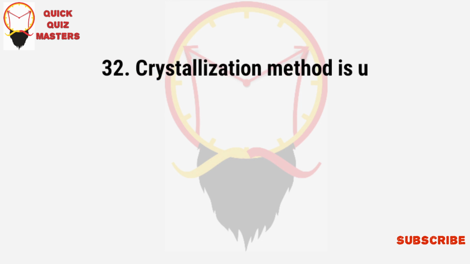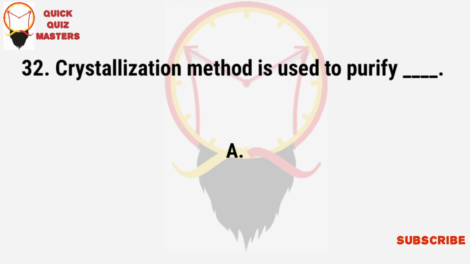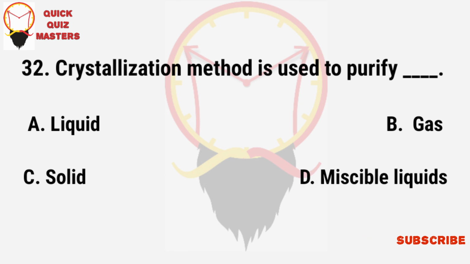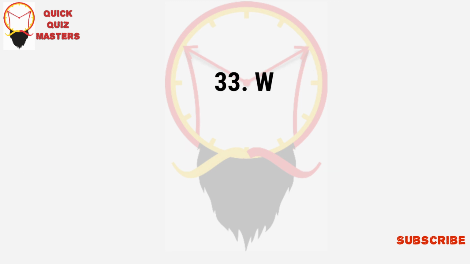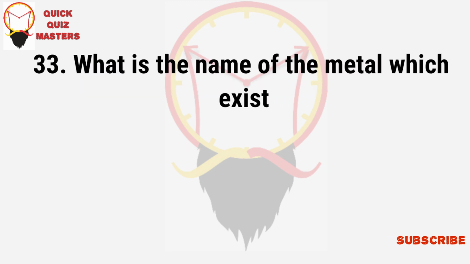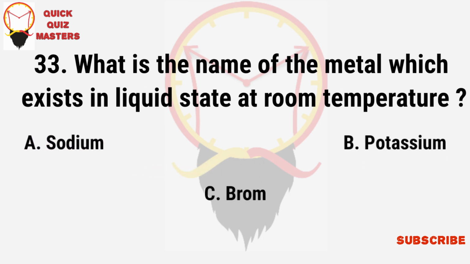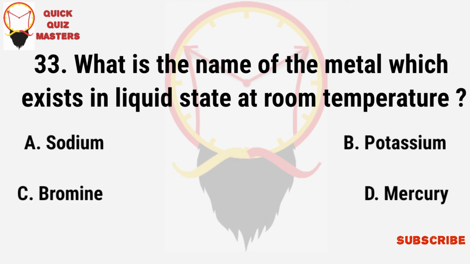Crystallization method is used to purify: liquids, gas, solid, miscible liquids. What is the name of the metal which exists in liquid state at room temperature? Sodium, potassium, bromine, mercury.